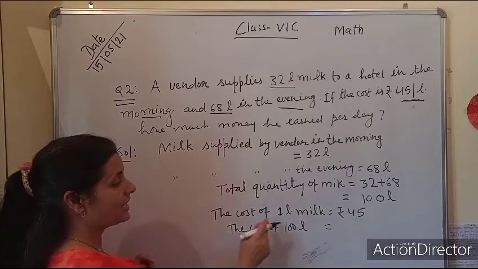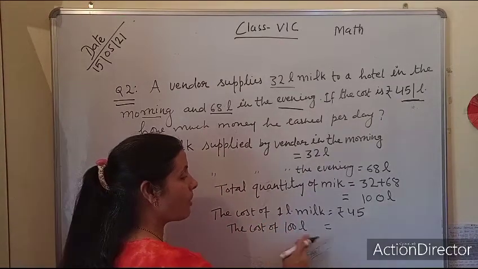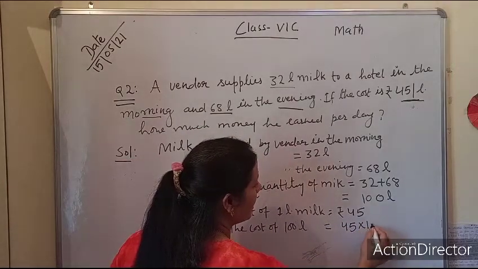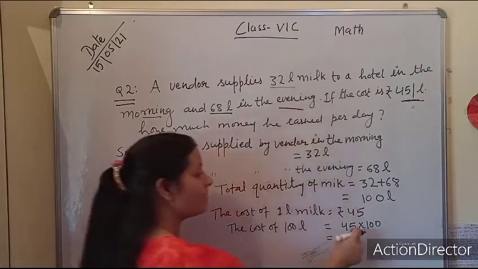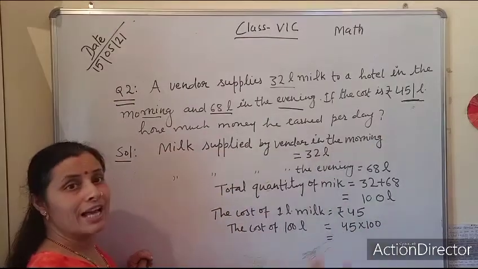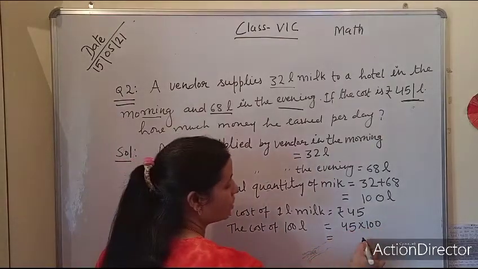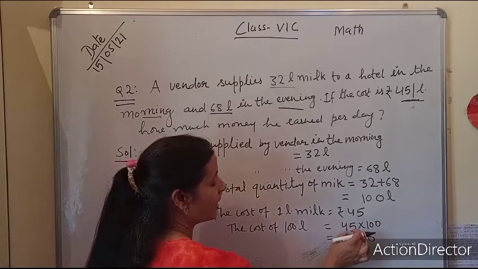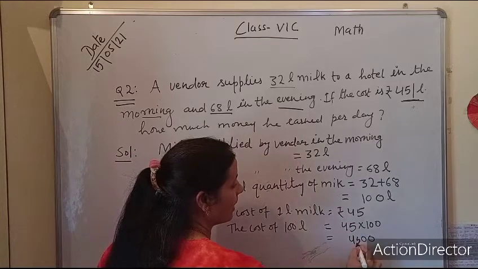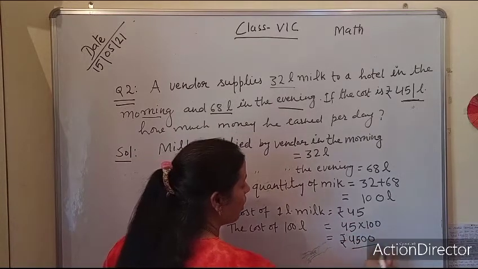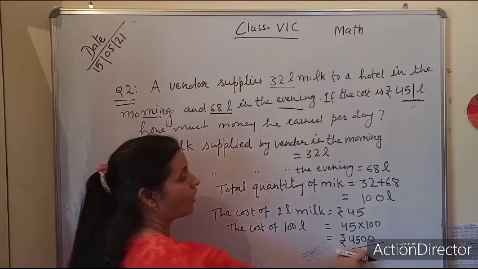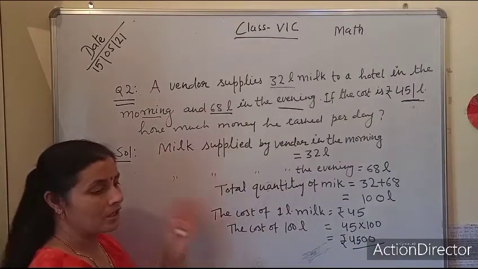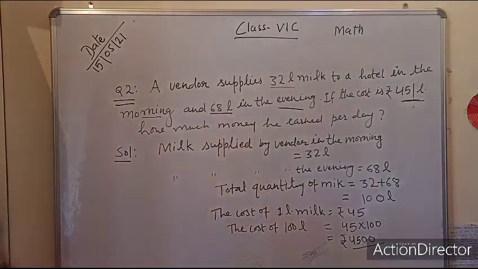Alright. So here the cost of 1 liter is given and we are asking about 100 liter. So what we will do? 45 is multiplied by 100. It is very easy to multiply by multiples of ten. Here is 100, so first we place how many zeros followed by 1? 2 zeros are here. And then we write the number 45. It means the cost of 100 liter of milk is 4500. Understood? So note it down in your notebook. Then we will move forward to the next calculation.